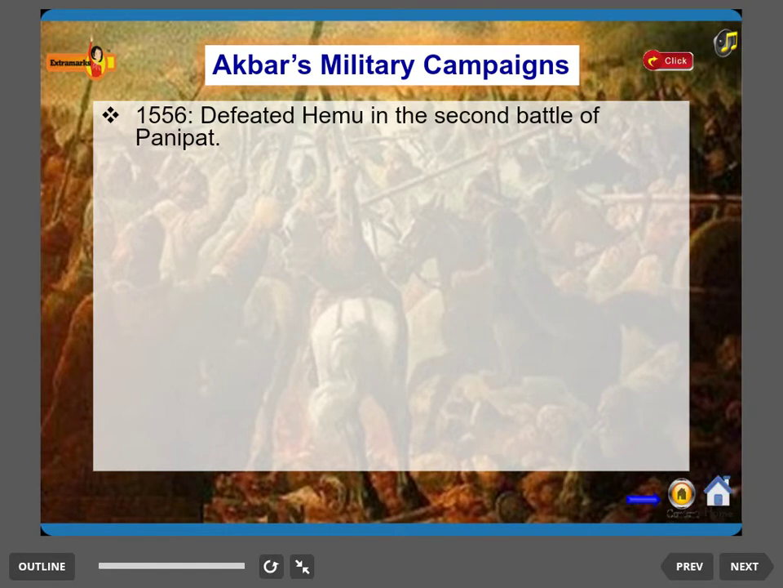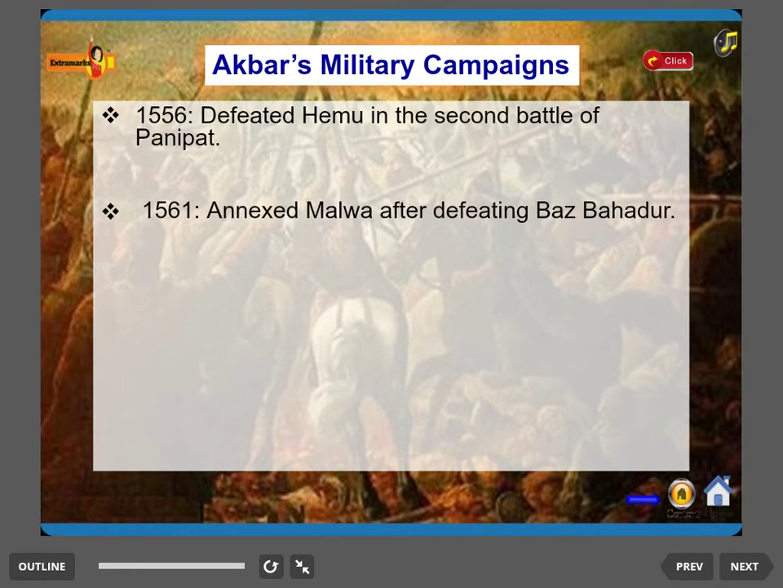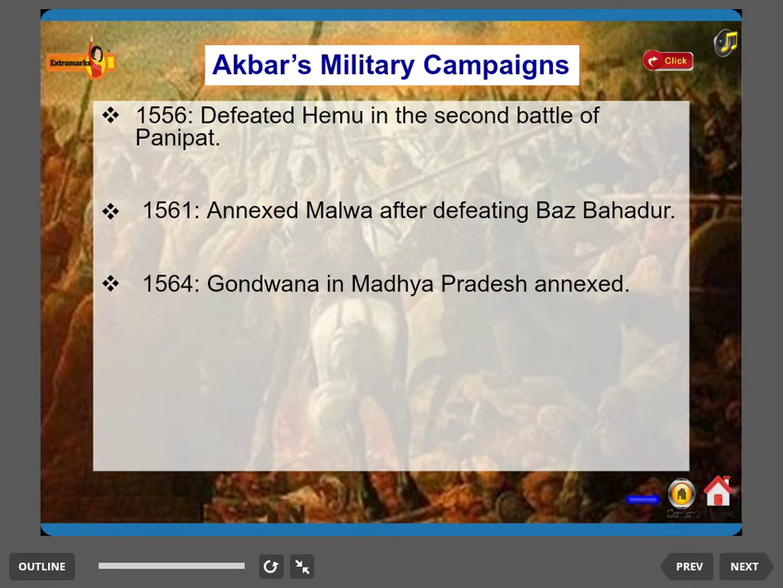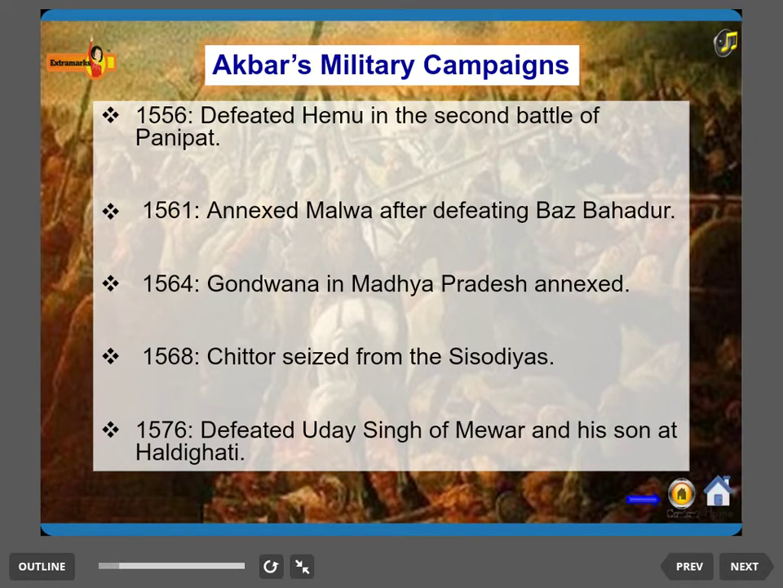Akbar's military campaigns. After the death of Humayun, Akbar fought various battles to regain the prestige of the Mughal Empire in India. 1556: defeated Hemu in the Second Battle of Panipat. 1561: annexed Malwa after defeating Baz Bahadur. 1564: Gondwana in Madhya Pradesh annexed. 1568: Chittor seized from the Sisodias. 1576: defeated Uday Singh of Mewar and his son at Haldighati.